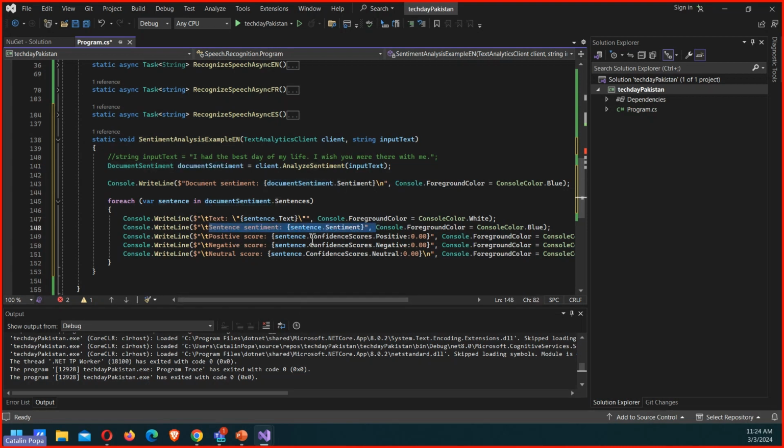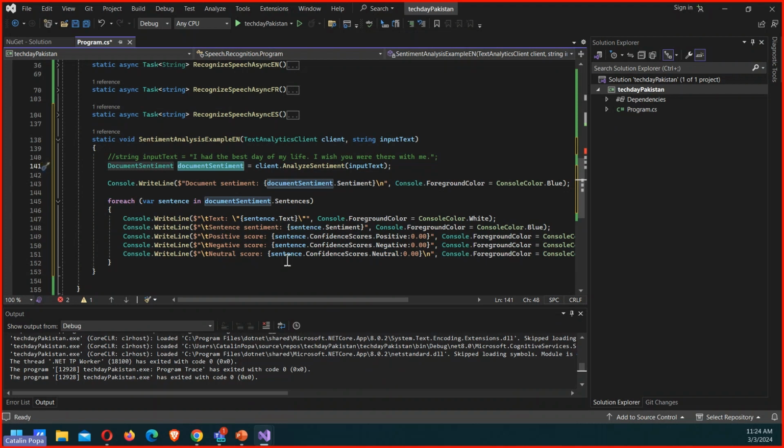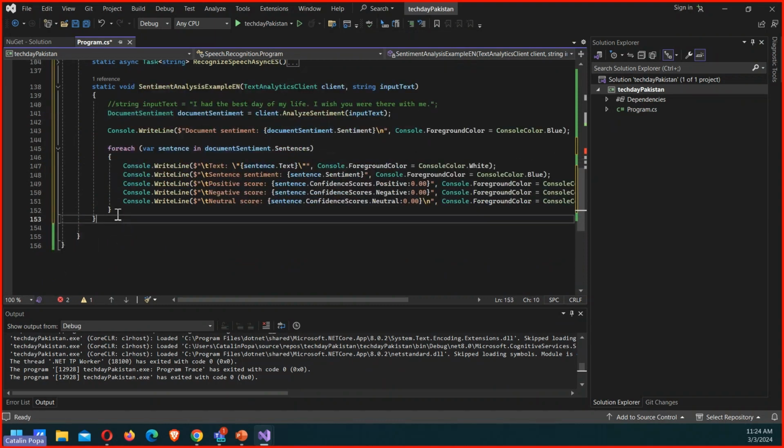The sentiment, then the confidence scores that we have from the API, right? If it's positive, negative, or neutral. It's basically an API request, as I said, that the SDK does, and then based on that result that I get in this variable called document sentiment, I'm outputting, parsing the result, right?